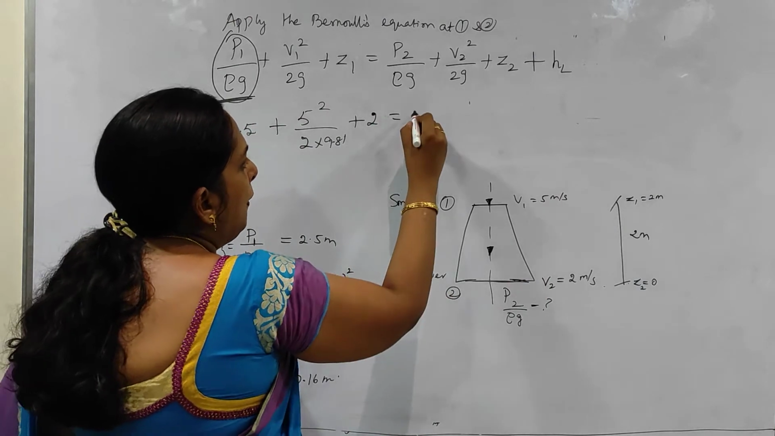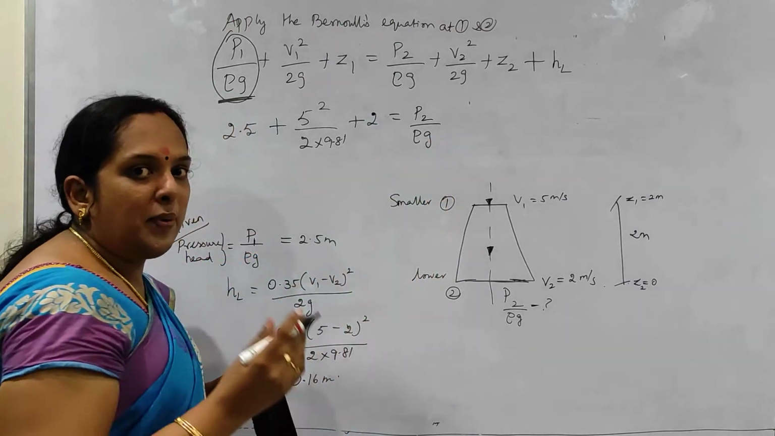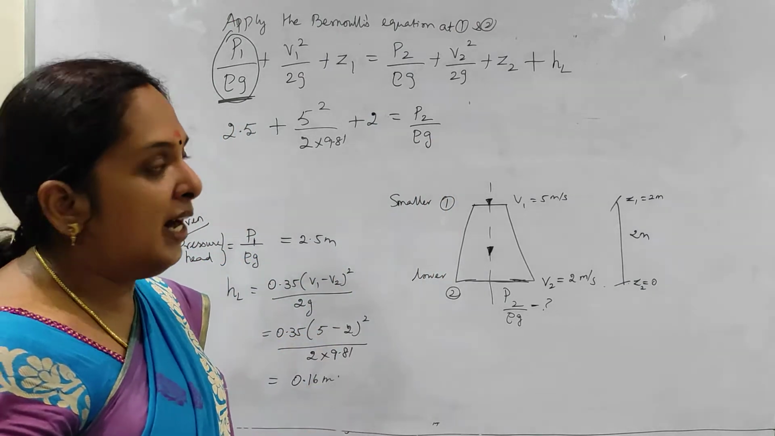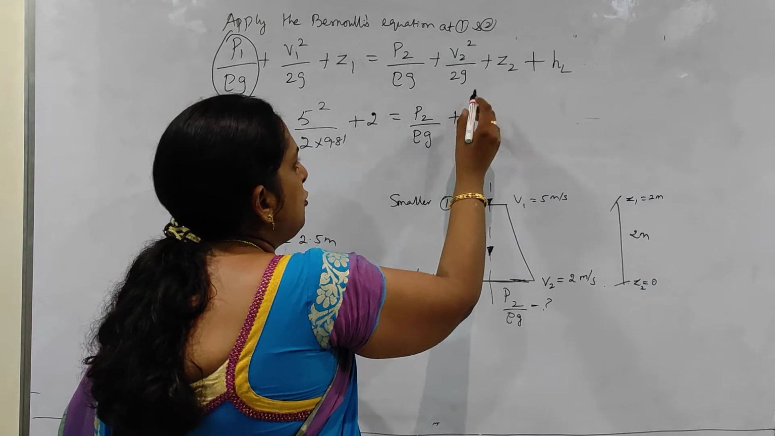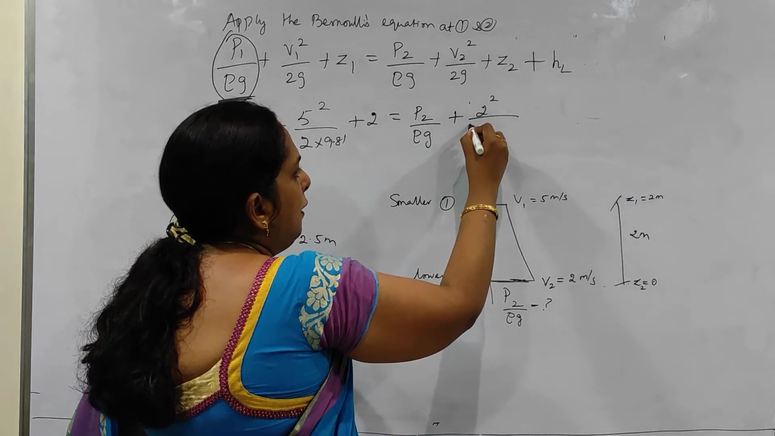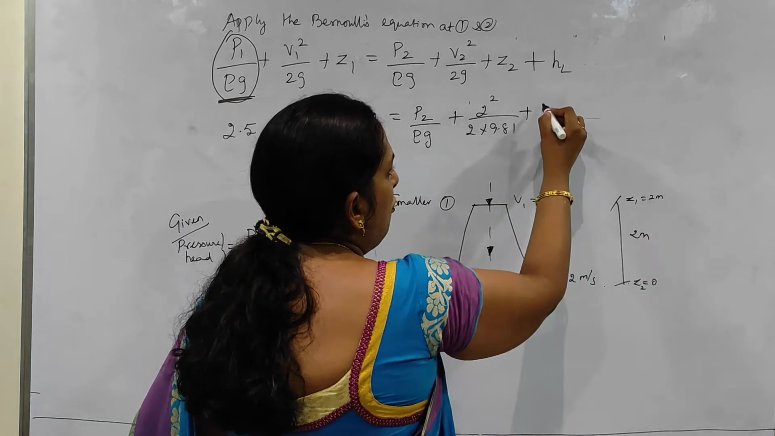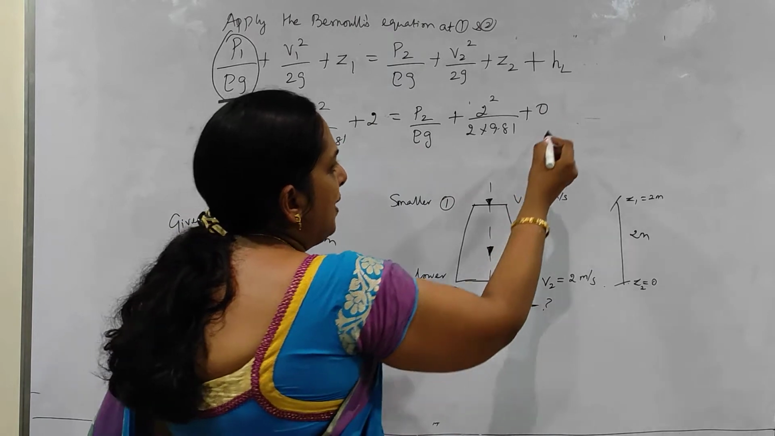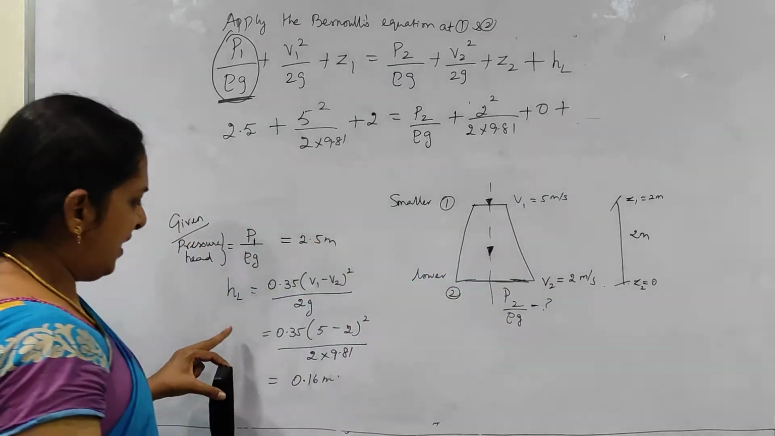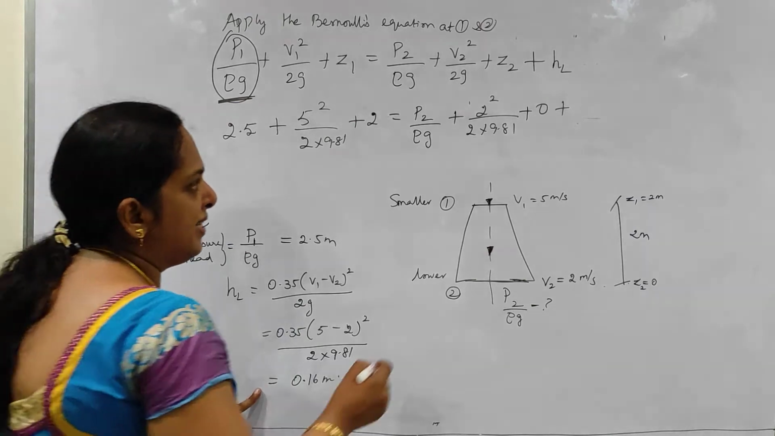Okay. So plus Z1. Z1 here we know it is 2 meters, is equal to P2 by rho G, which is what is asked. That is your pressure head at the lower end, the unknown. So plus V2 square, V2 is the velocity, 2 square by 2 into 9.81, plus Z2 is 0, as this is at the base, plus HL. HL is head loss. Just by substituting in this equation, we have got the head loss as 0.16 meters.